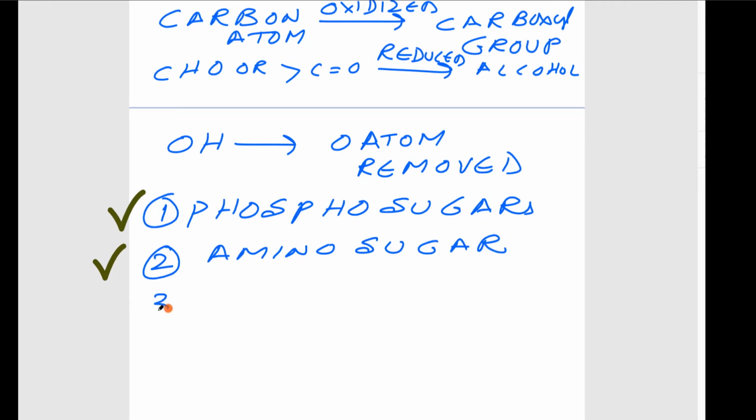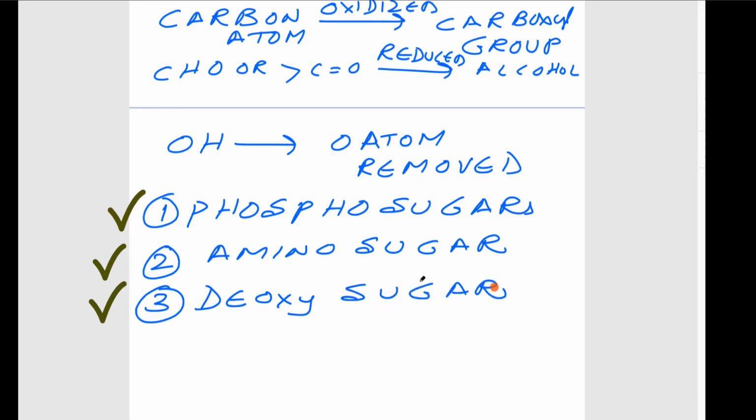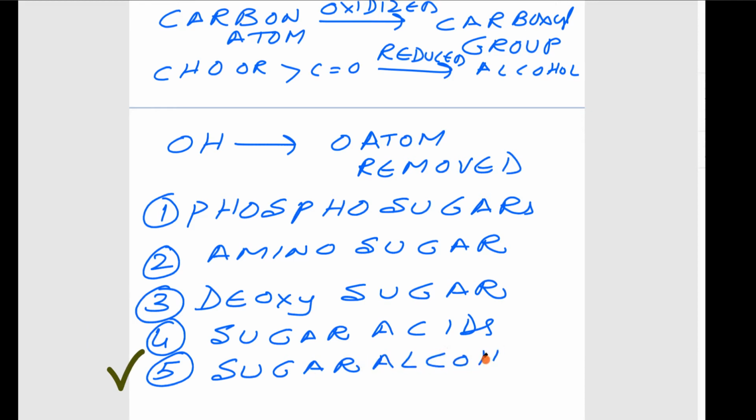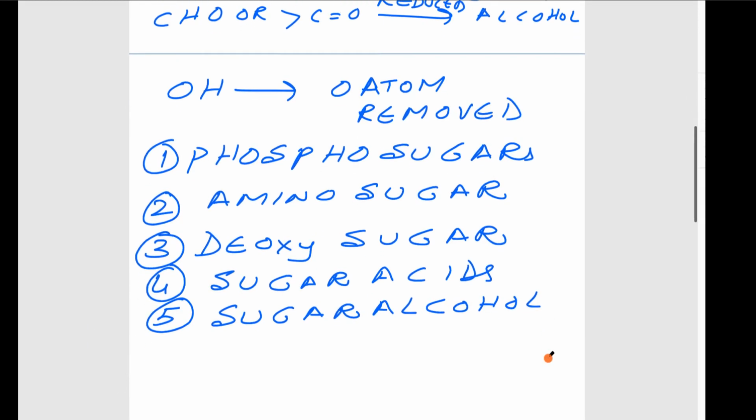The third one is deoxy sugar. The fourth one is sugar acids. The fifth one is sugar alcohol. So these are the various derivatives.